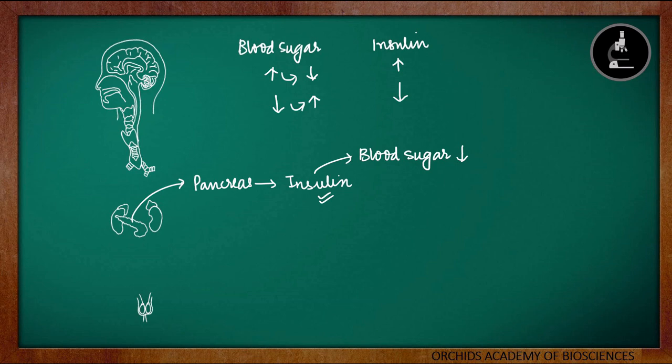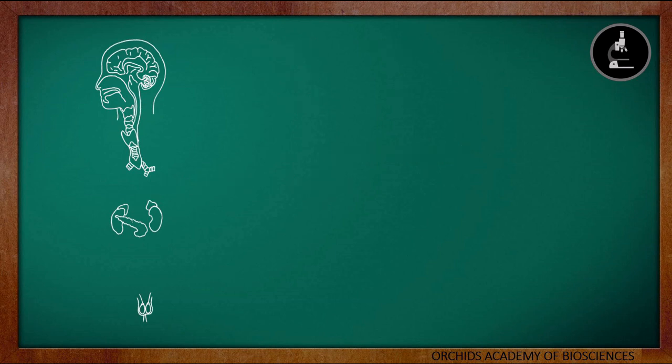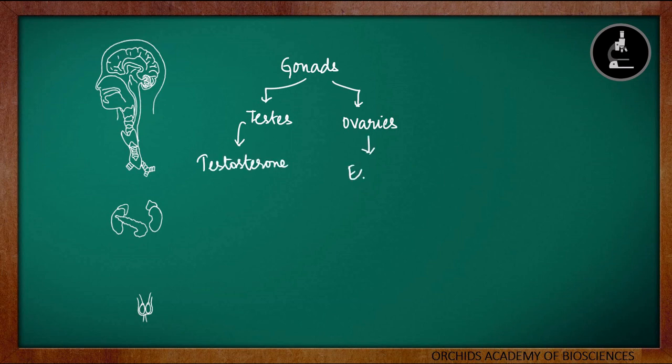The last one which we will study in this chapter are sex hormones. These sex hormones are produced by gonads, and gonads are different in case of males and females. In males, they are testes, whereas in female, they are ovaries. The testes are responsible for production of the hormone testosterone, whereas estrogen is produced by the ovaries.